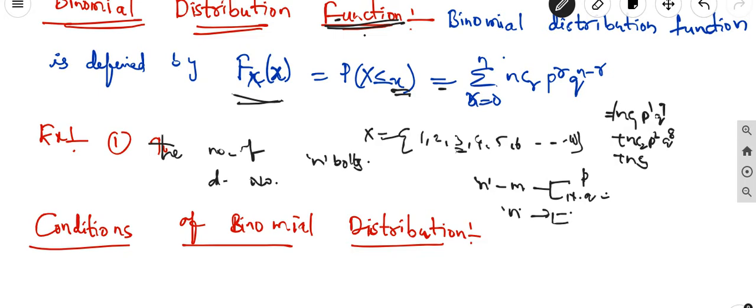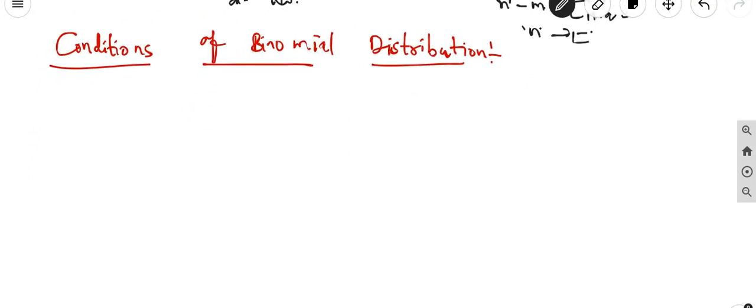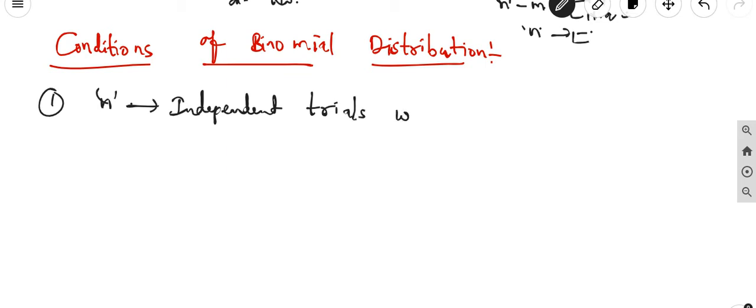What are the conditions of the binomial distribution? How do we define them? The first condition is that trials are repeated under identical conditions for a fixed number of times, that is, n independent trials with identical conditions.